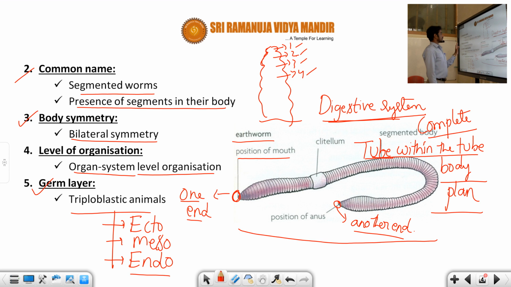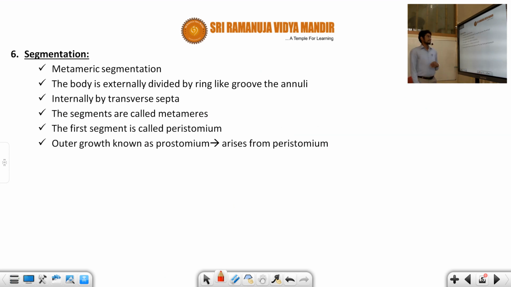The next feature is segmentation. This is a very, very important point. We will discuss the meaning of metameric segmentation. You can see the body is externally divided by ring-like grooves called annuli, and internally by transverse septa. The segments are called the metamers.